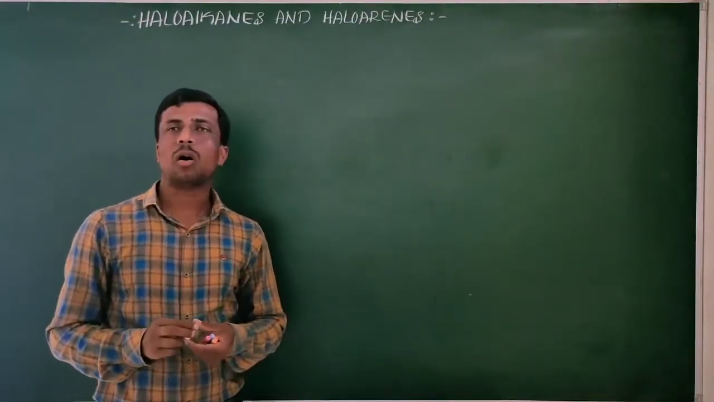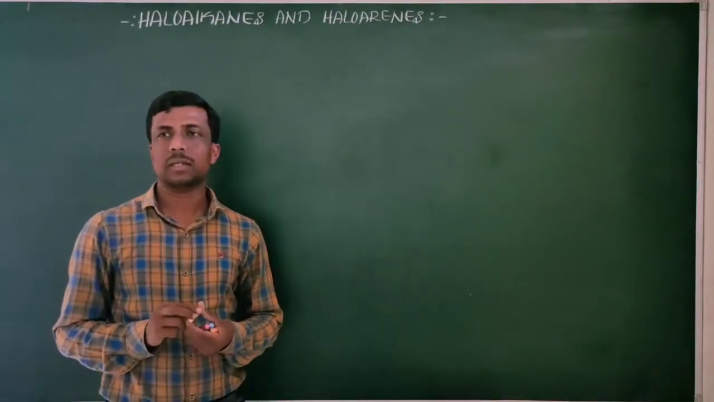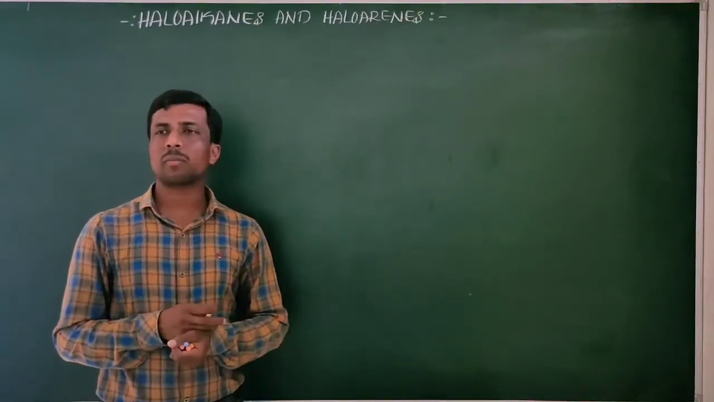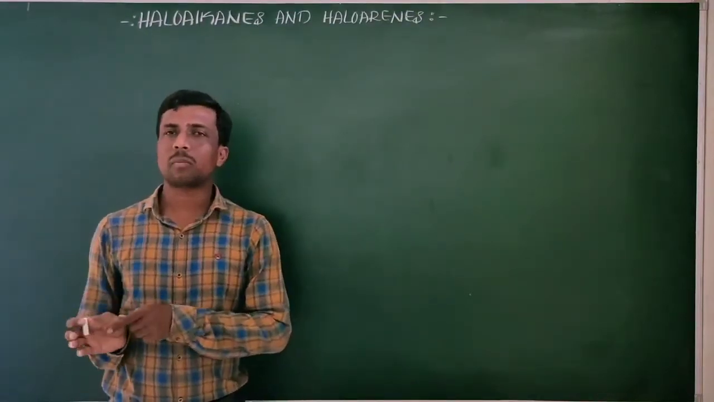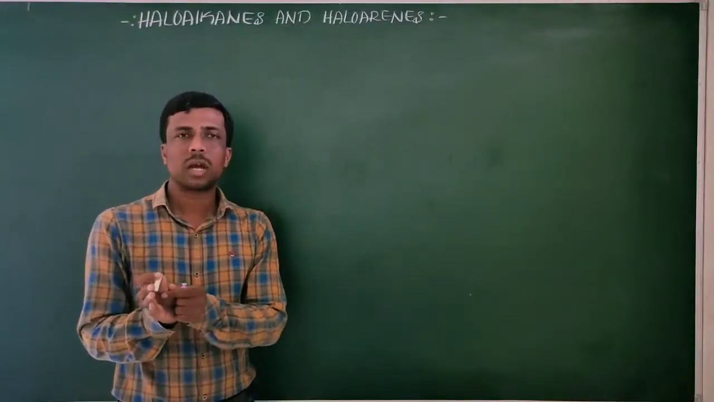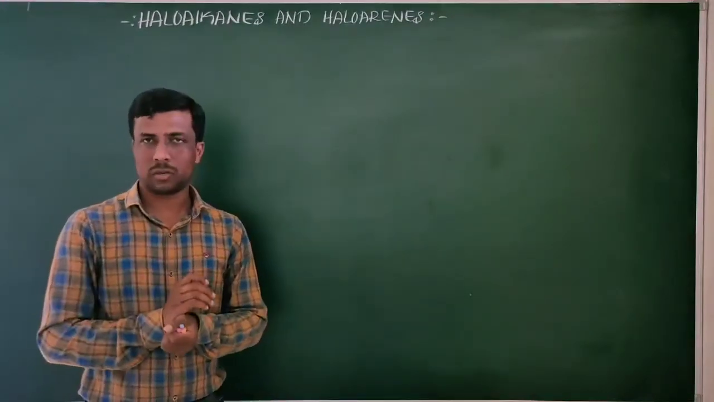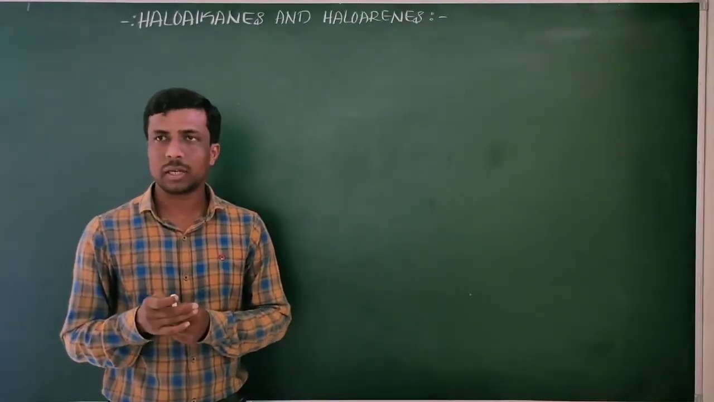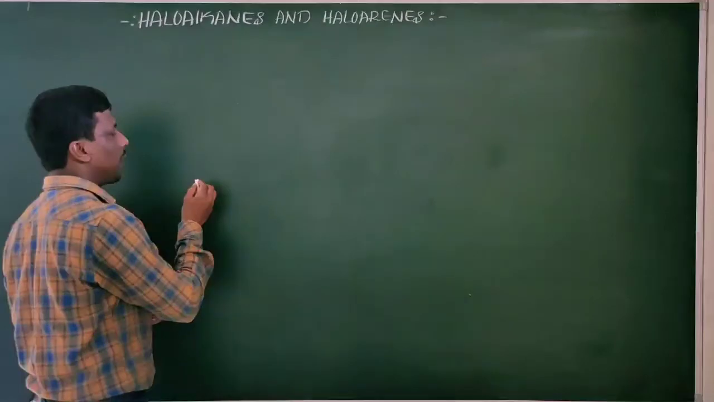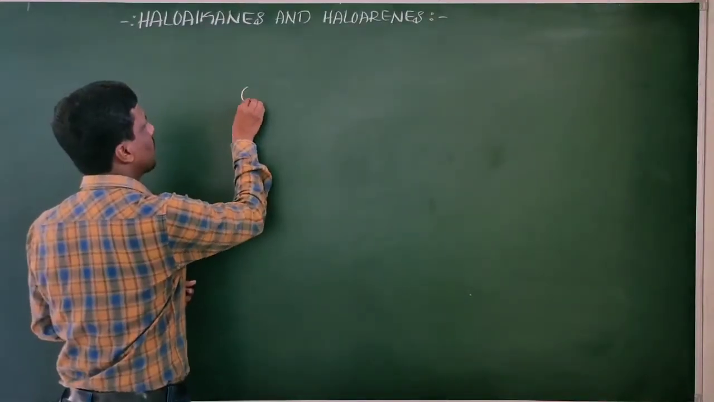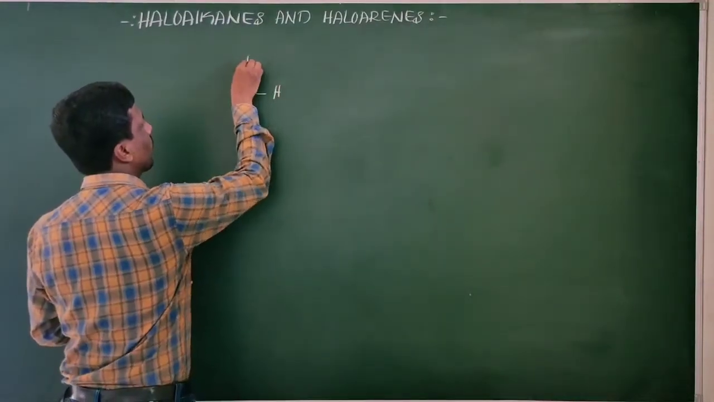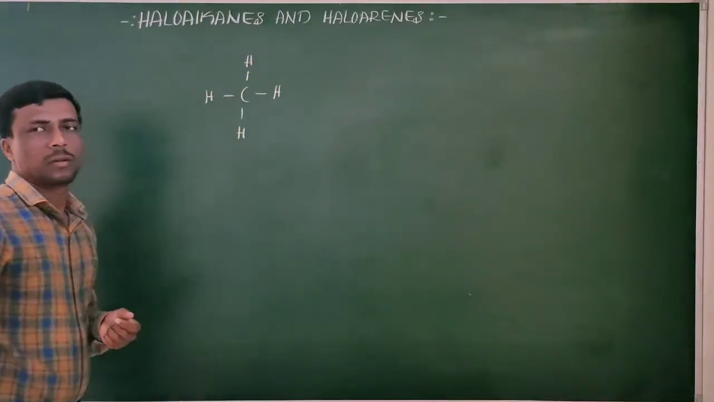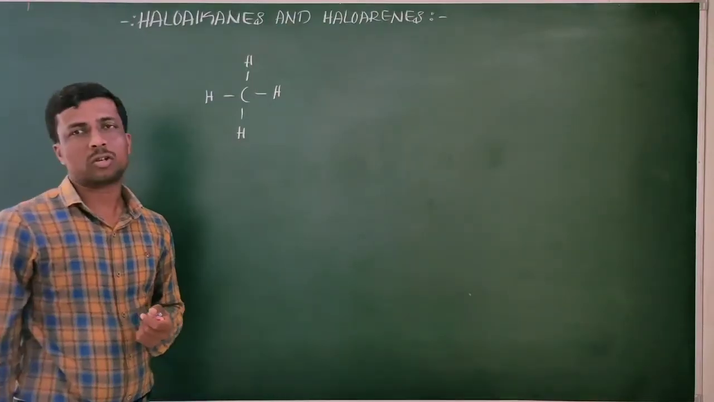Okay, you all have been studying the hydrocarbons in the first PUC. In hydrocarbons, what happens? Mainly, in hydrocarbons we have compounds made up of carbon and hydrogen. Compounds containing carbon and hydrogen are called hydrocarbons. For example, what is an example of a hydrocarbon? This one, a simple hydrocarbon, methane. Methane is one of the hydrocarbons.